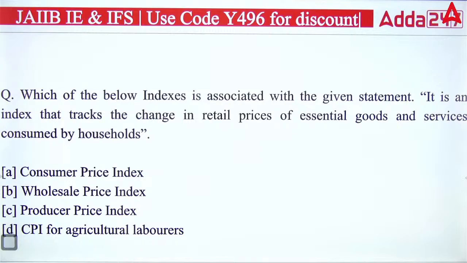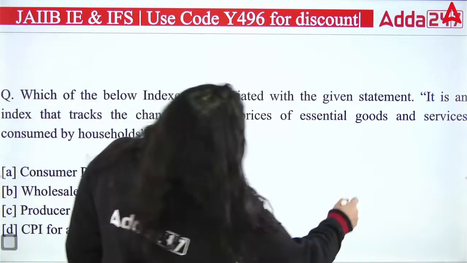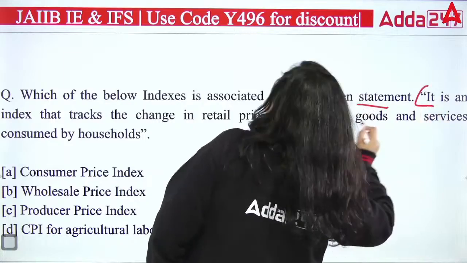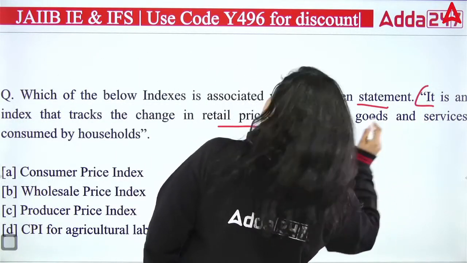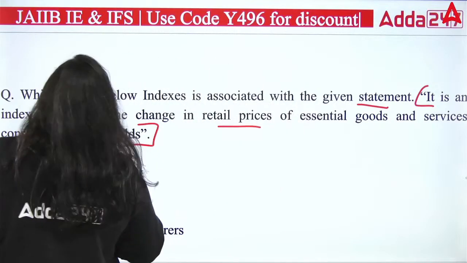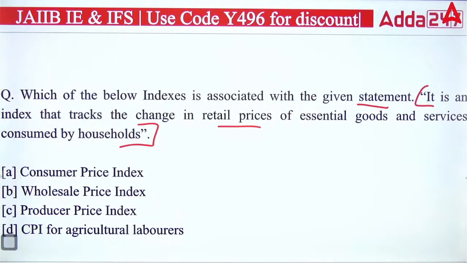Next again we have a question on the indexes. Which of the below index is associated with the given statement? Statement is it is an index that tracks the change in the retail price of essential goods and services consumed by the household. So if we are talking about this particular statement, this statement is talking about CPI, WPI, PPI or CPI for agricultural laborers.